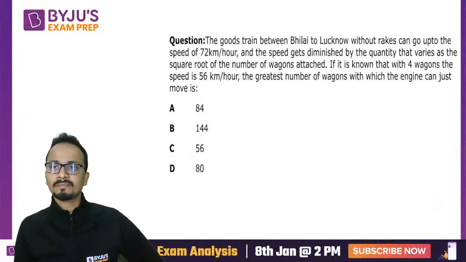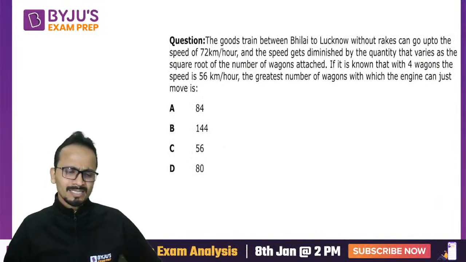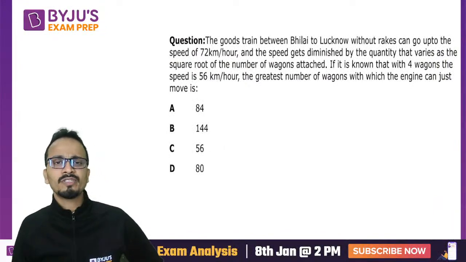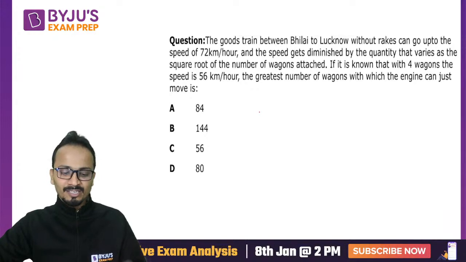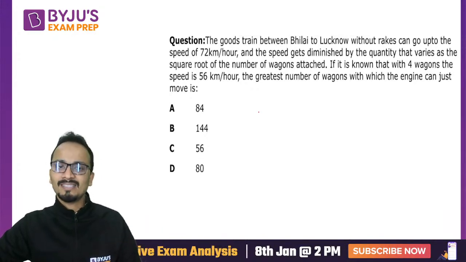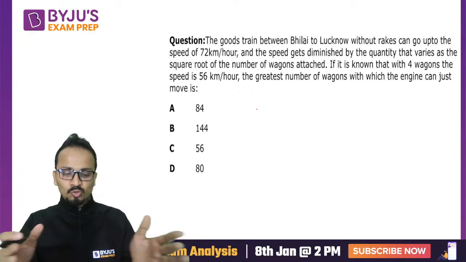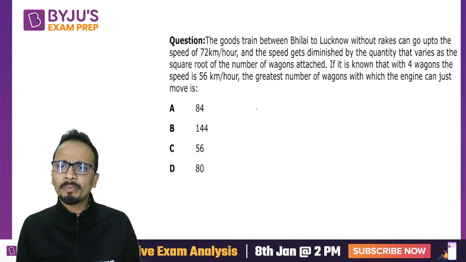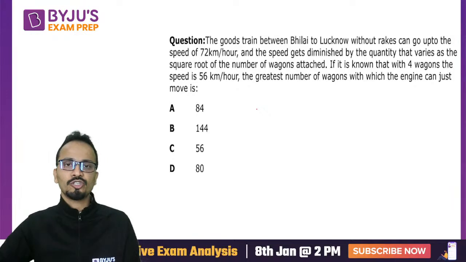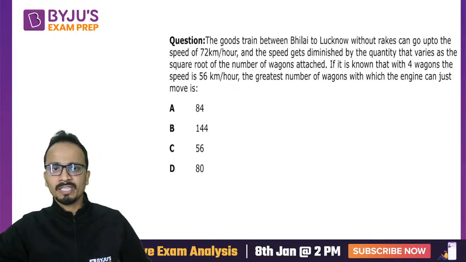Question number 3. Now you can have a look at it. This is a very basic question of ratio, proportions and variations. If you have prepared well for CAT, then you would be easily able to answer this question. So come on, all the students who are present in this lecture, show your presence and tell me which option you have marked for this question. Meanwhile, I'll start solving this.